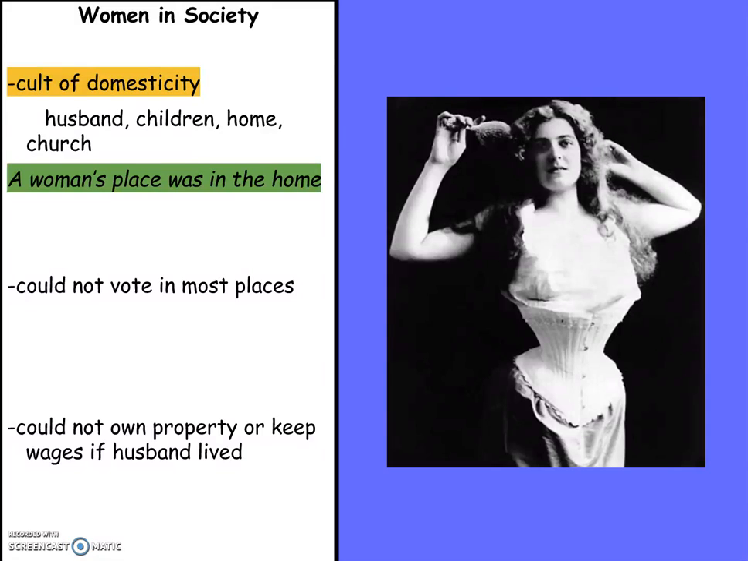What you see pictured here on the right is part of what the fashion was in the 1800s. Women were supposed to have very small waists and big hips. This could only be achieved through using a corset, which can be damaging to women's health.